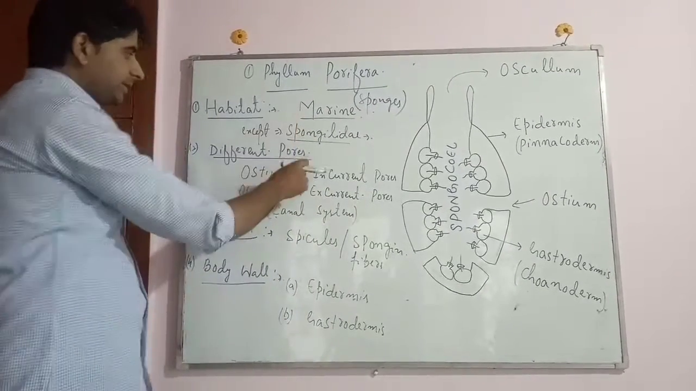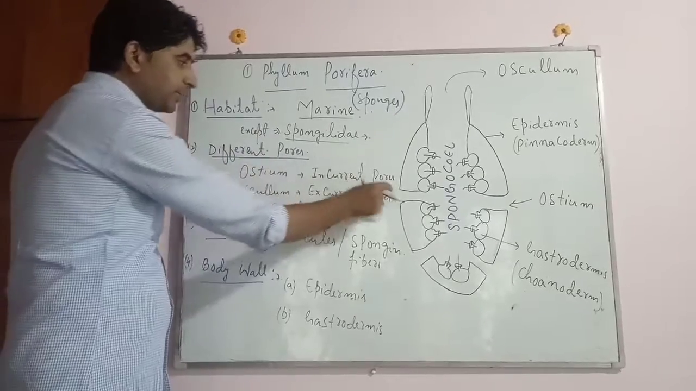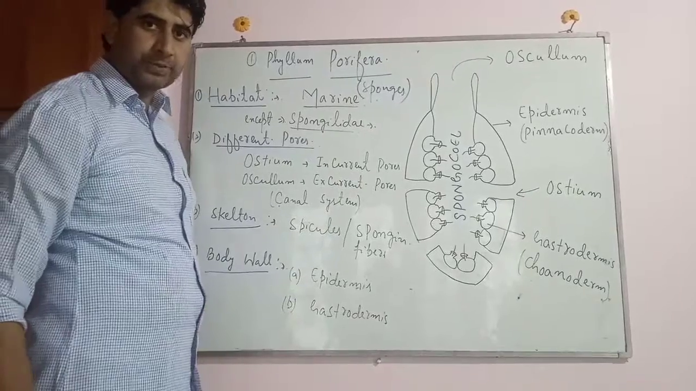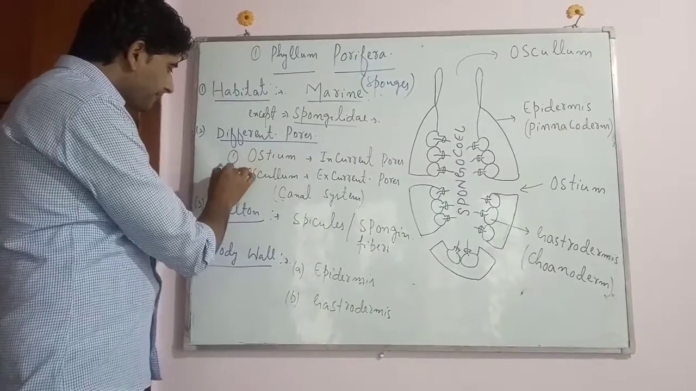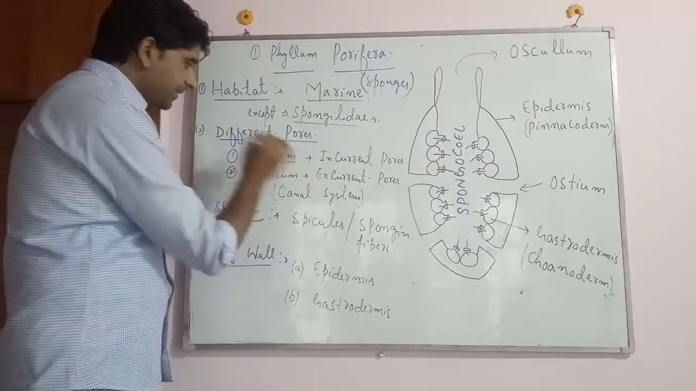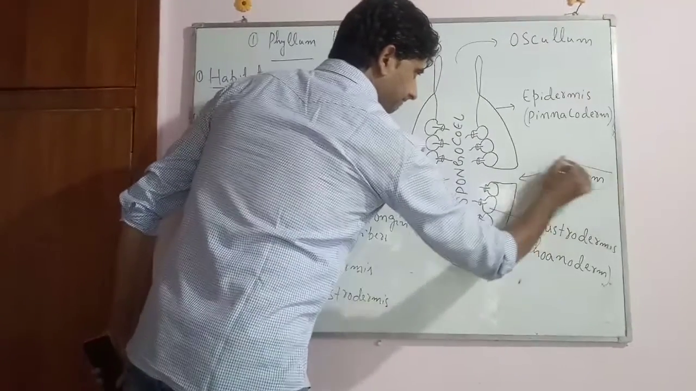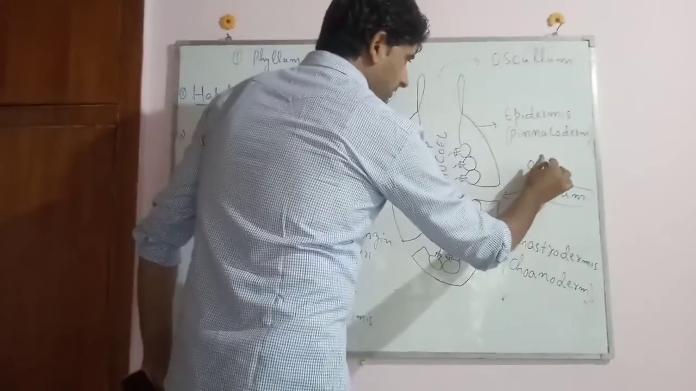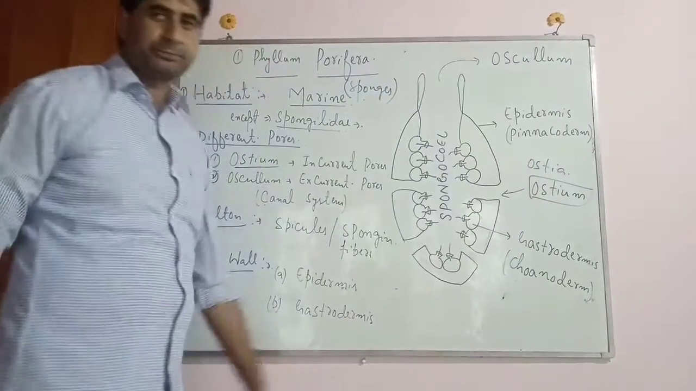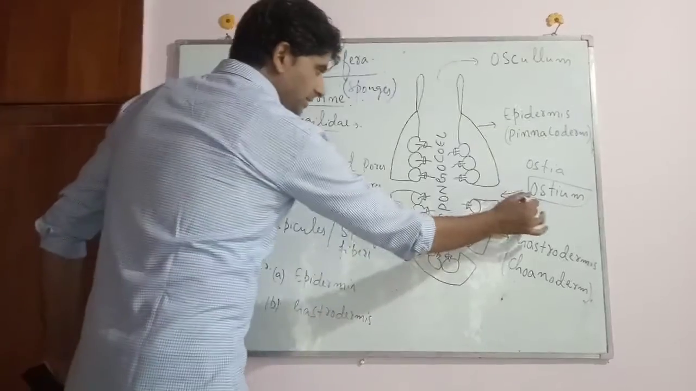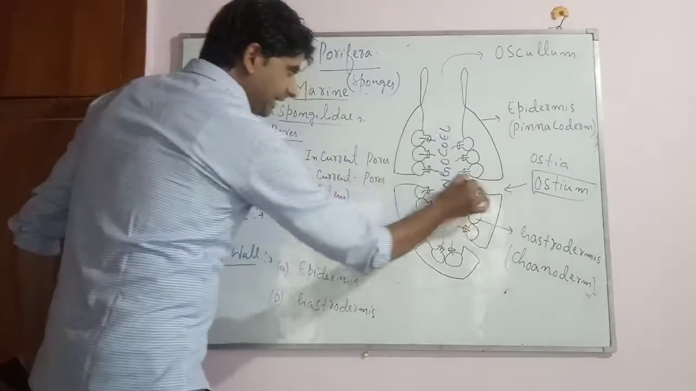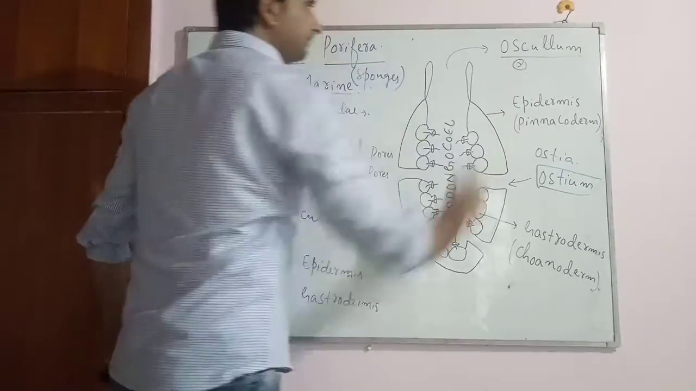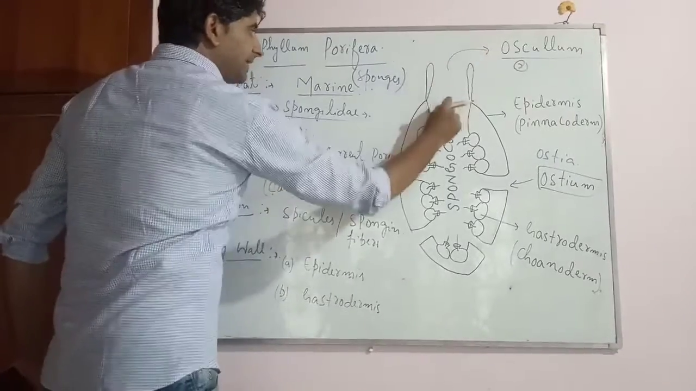Now, moving towards the next point, that is that they possess different pores. हमने पहले ही कहा कि their body is perforated, and they have two types of pores. Number first one is the ostium, plural ostia. These pores are the incurrent pores, and the second type of the pore is osculum. And this osculum is the excurrent pore.